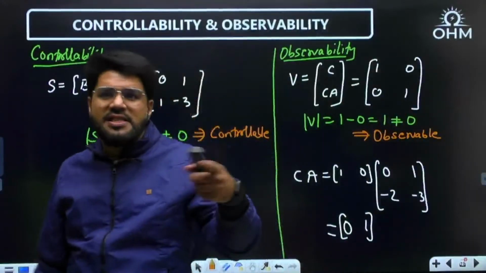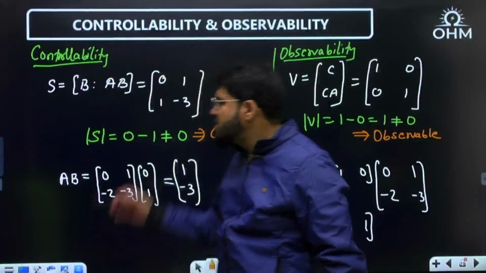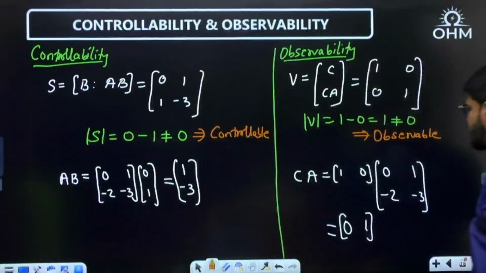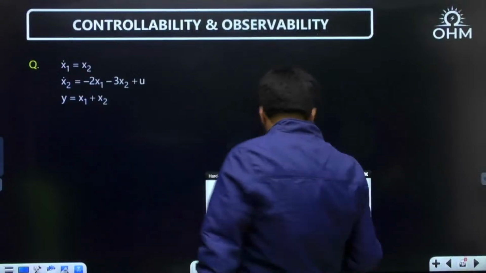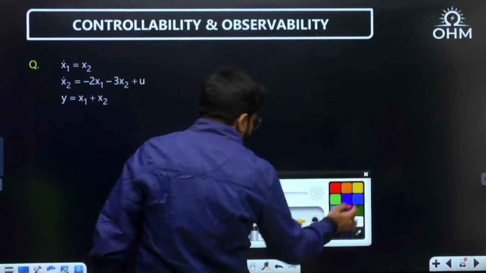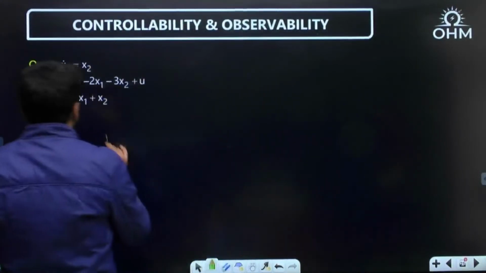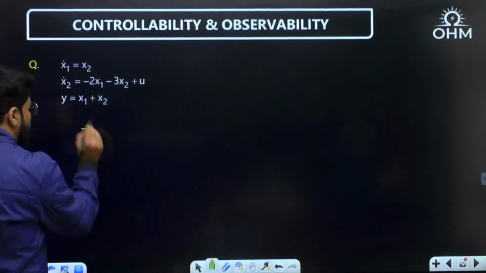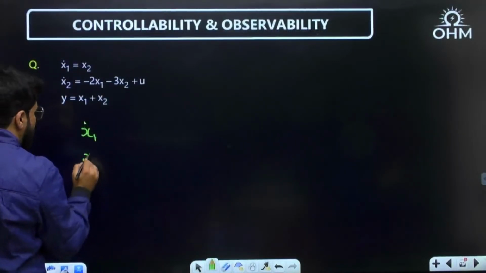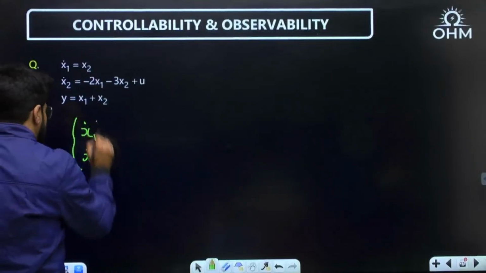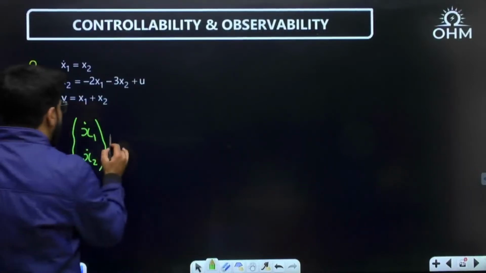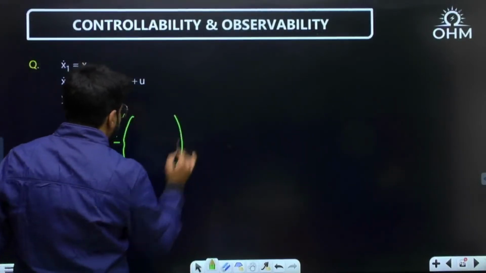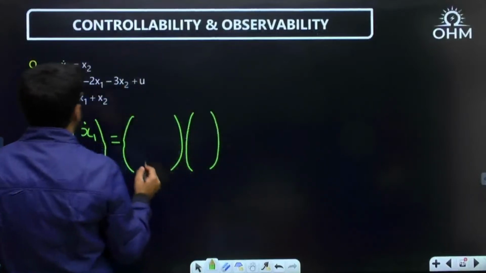Observability shortcut for CCF form, I will tell you. Just wait, let's solve one more question and then I'll tell you the observability shortcut. Another question for you. Let me write it down in matrix form. It is almost the very same question, just a small change in the data. The rest is a similar condition. x1 dot, x2 dot.